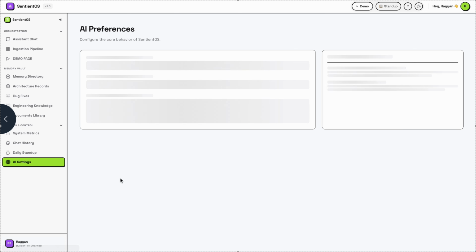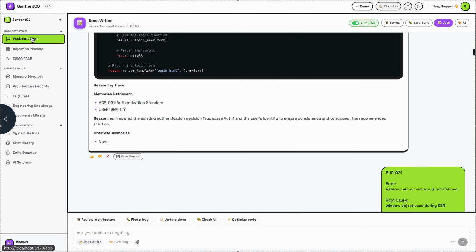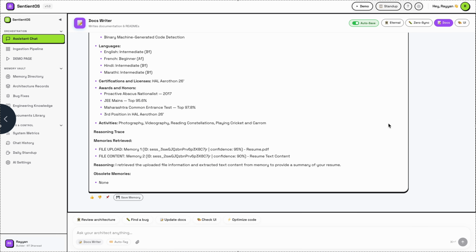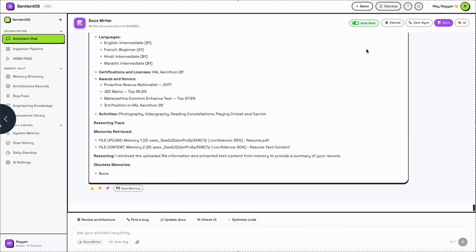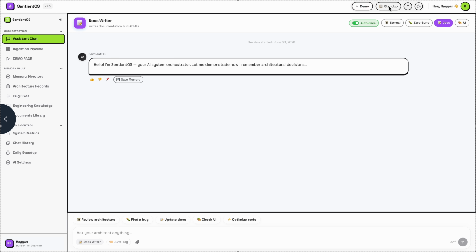And this was the AI settings, to use creative. This is the temperature. You can adjust it as you want. Yeah, this was our project. And here are some options also. This was for demo, same as the stand-up summary. This was the theme. Yeah, this was our project. Thank you.